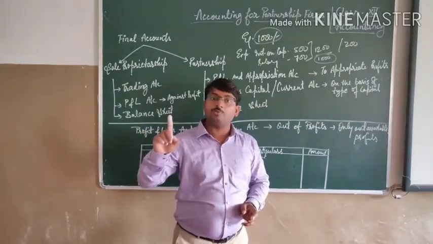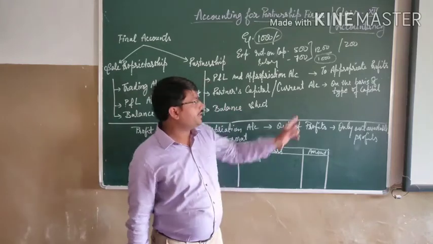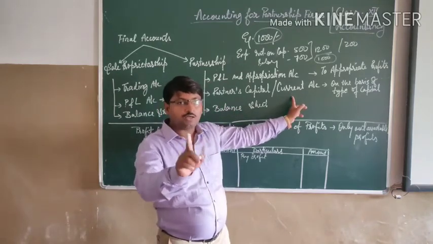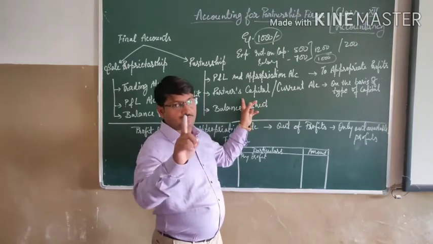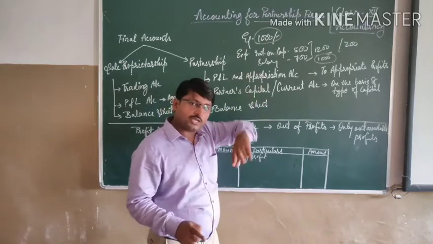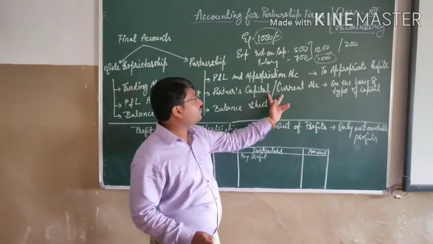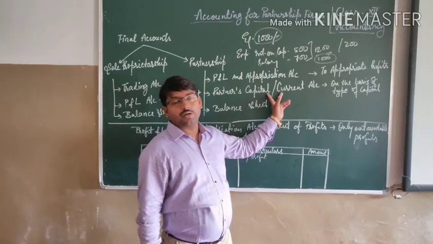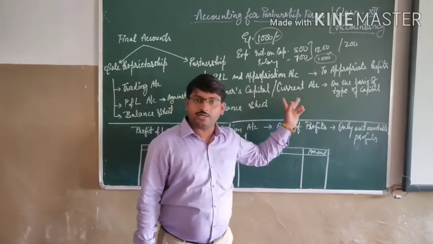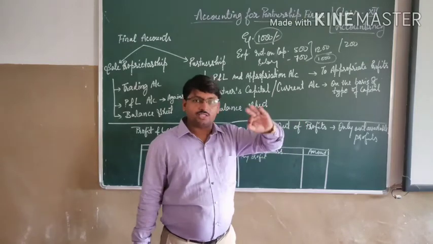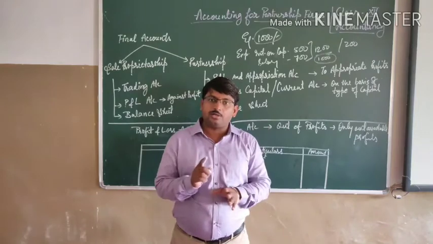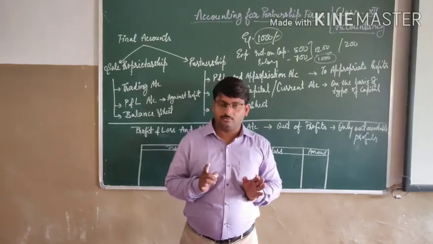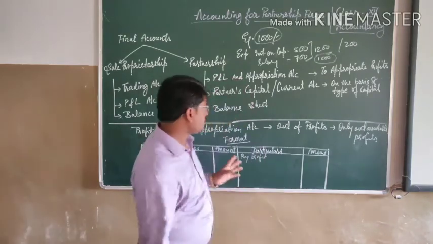But we can't prepare only the partner's current account. In one case we can prepare only the capital account, but in another type of capital, we have to prepare both. But in no case can we prepare the current account separately. Is it okay, all of you?